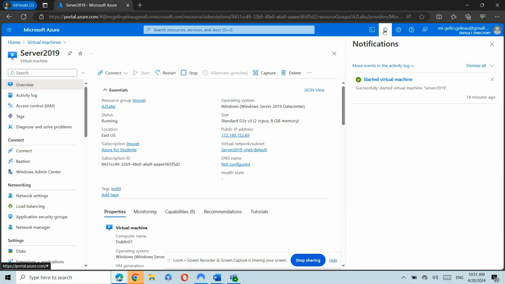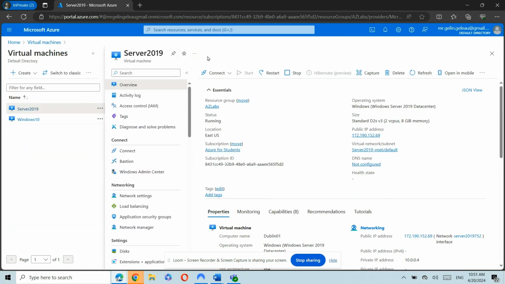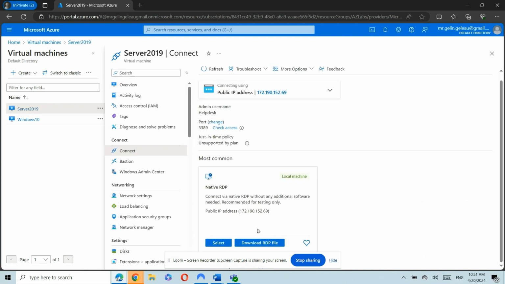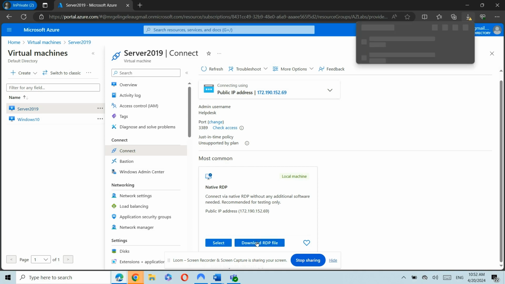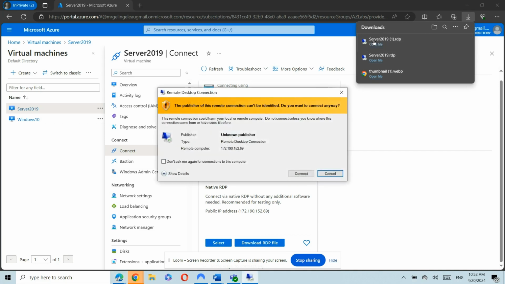And so it already started, right? Right before I started this video, I started the machine 14 minutes ago. But if yours was stopped, we need to click on start. And then once it starts, we'll get a confirmation right here in the notifications that it started. Then when it started, click on connect. We'll use RDP to connect into our servers. Let's click on download RDP file, and keep open file. We get this warning message. It's okay. Click connect.